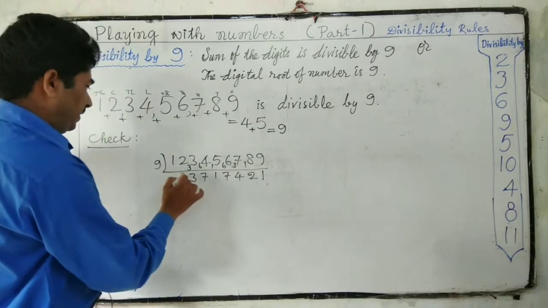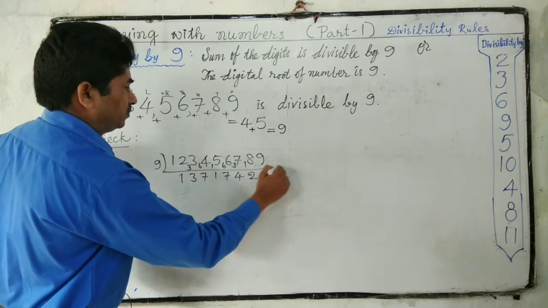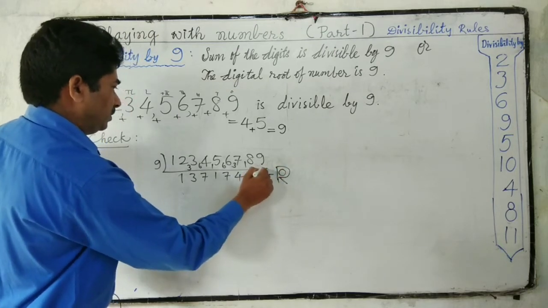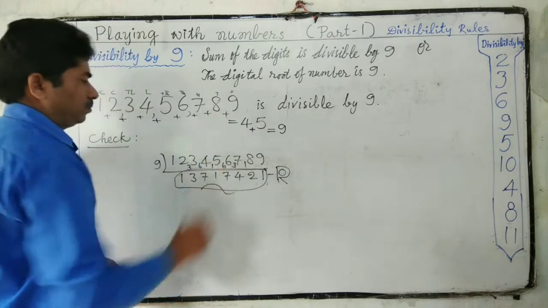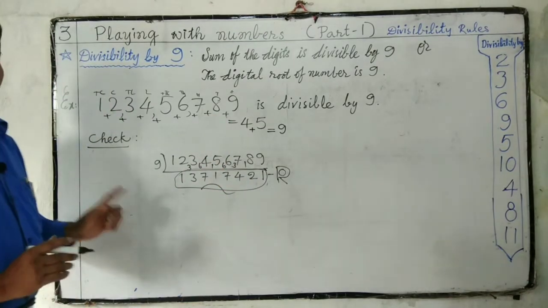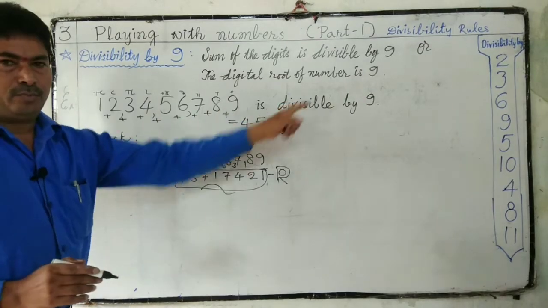So there is no remainder here, means 0 remainder. This is the quotient. So we tested this. This is exactly divisible by 9.